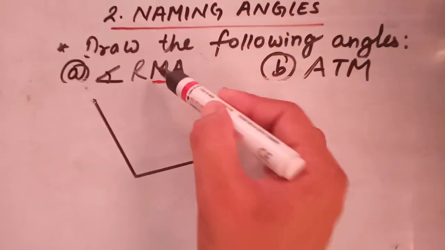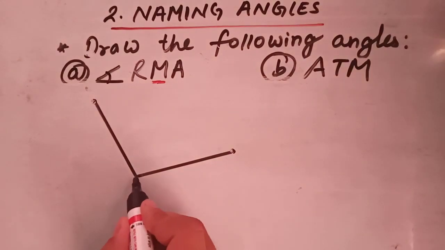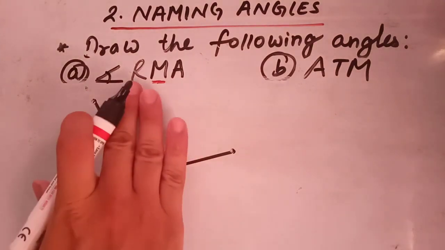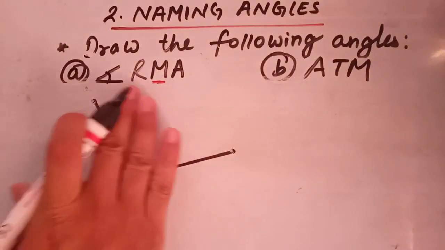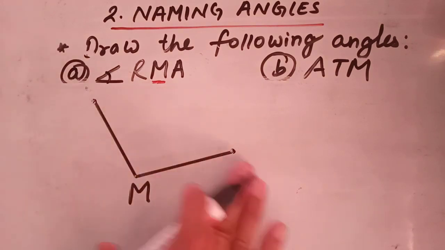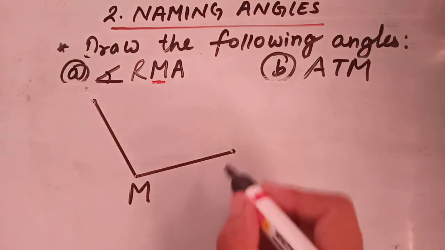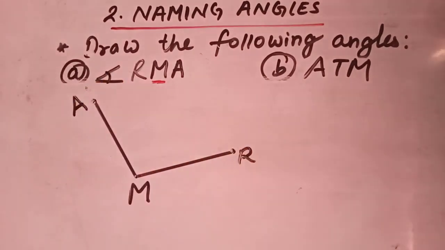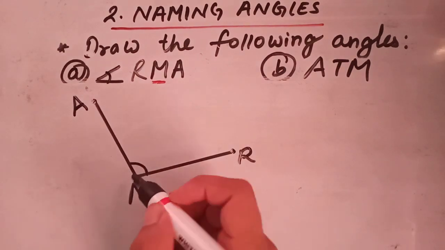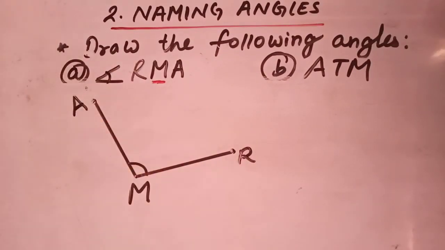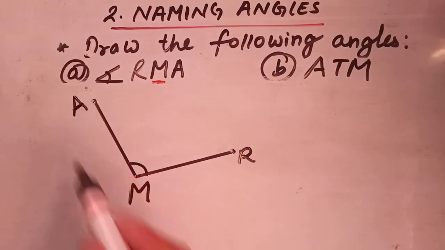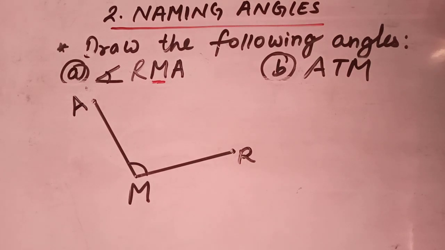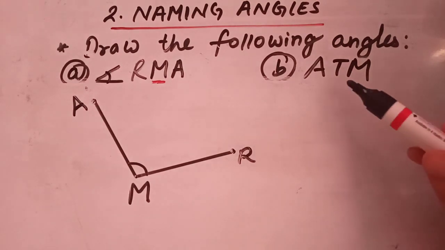Since M is your vertex, and the vertex in this angle is here, you can name it as M. Now R you can write here, and A you can write here too. Either you can write here or here, as you wish. So students, here we have drawn angle RMA or angle AMR. Now let me draw another angle, ATM.